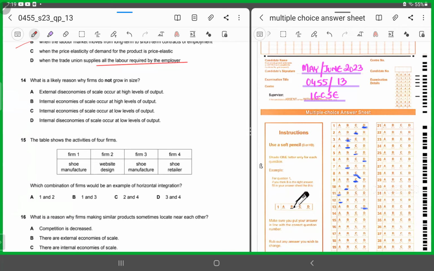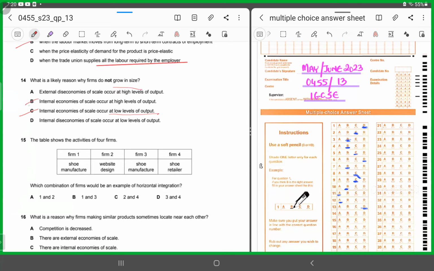Internal economies of scale occur at low levels of output? No, this cannot be the situation. Internal economies of scale occur when the firms grow in size, and when the firms grow in size, the output level increases. So as the output level increases, internal economies are experienced. So this cannot be the reason. B says internal economies of scale occur at high levels of output. So this is the reason why they grow. But they're asking what is not a reason that they grow.